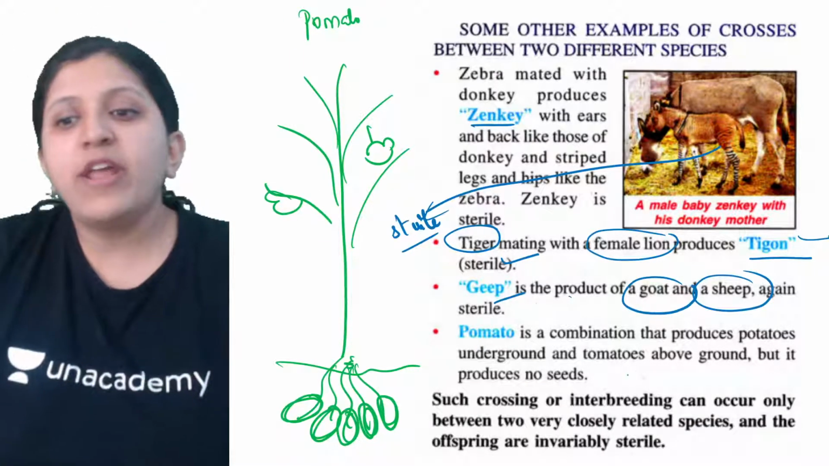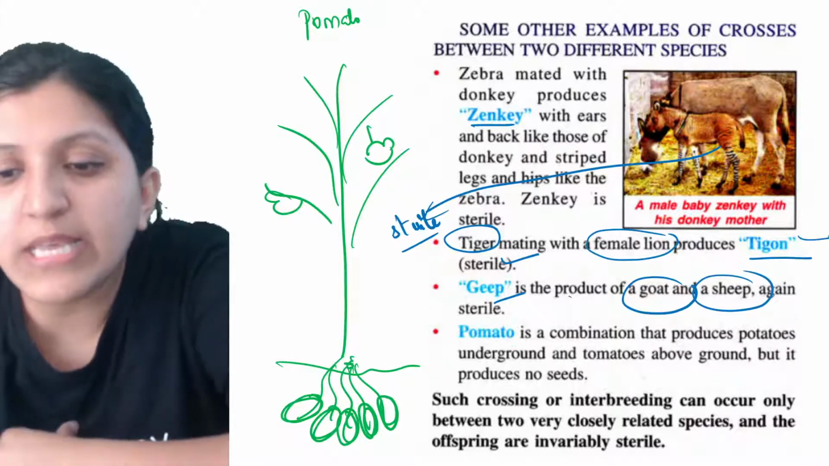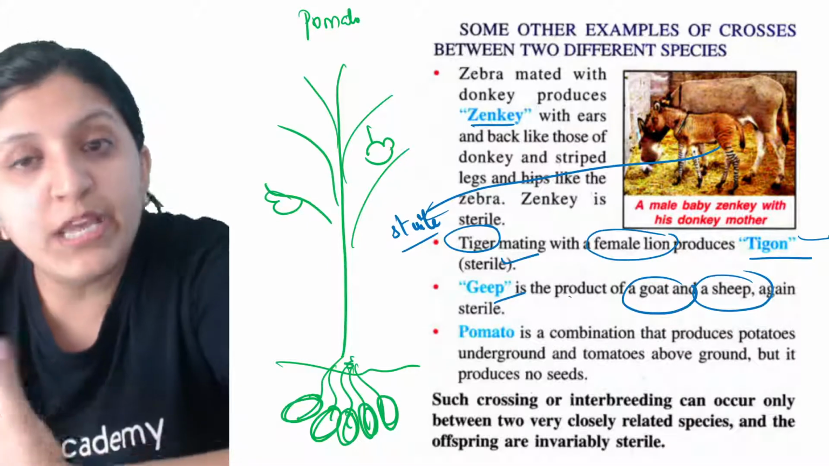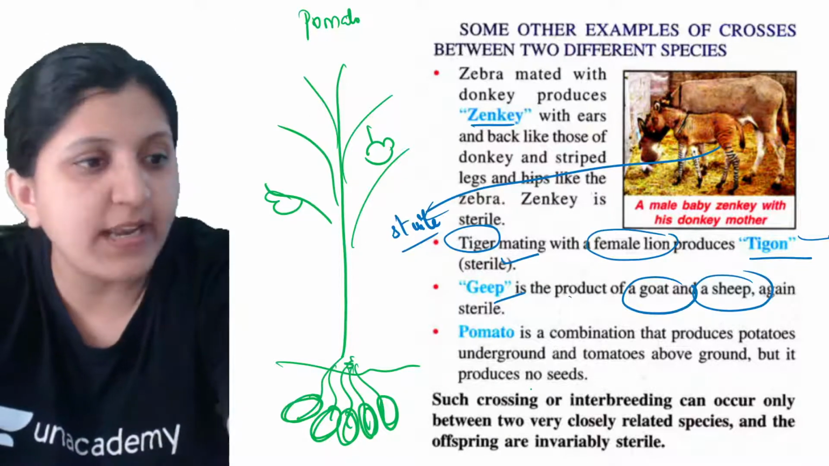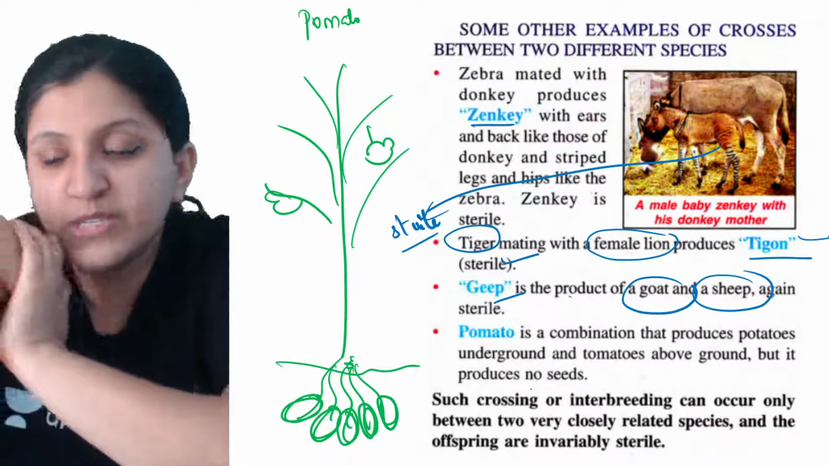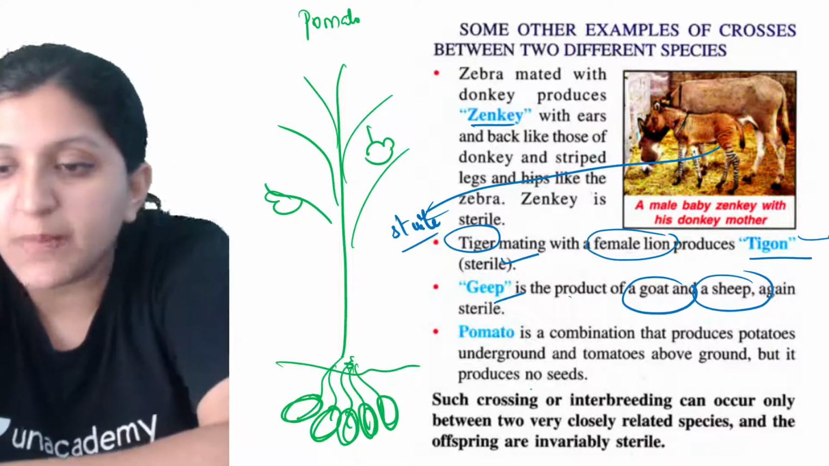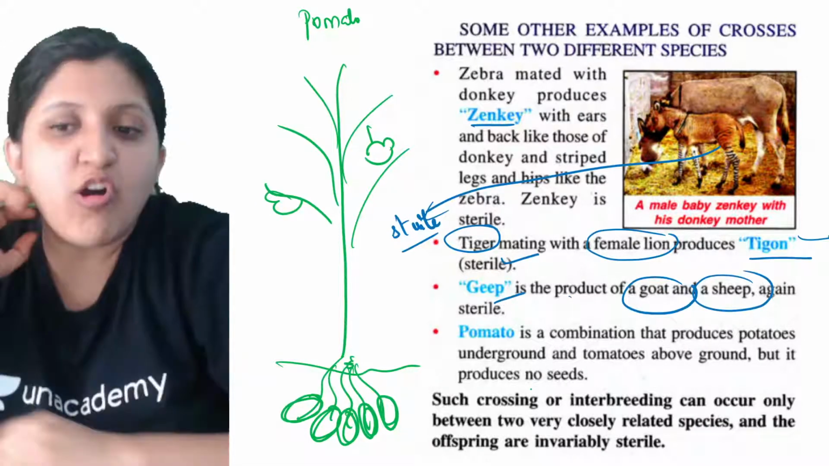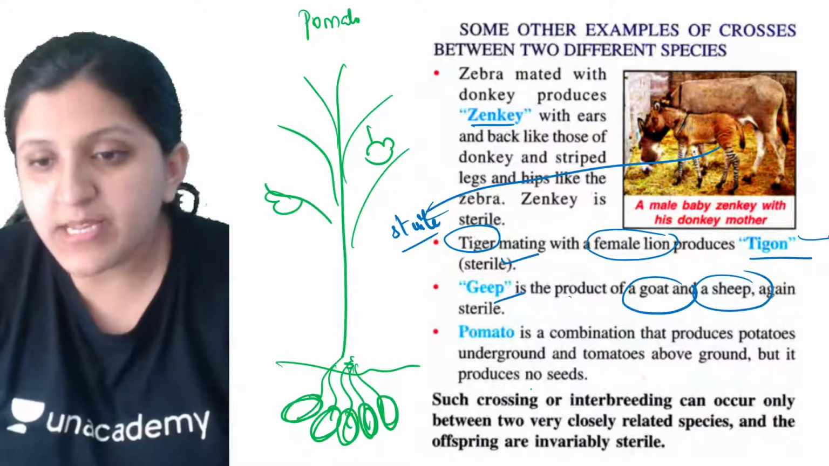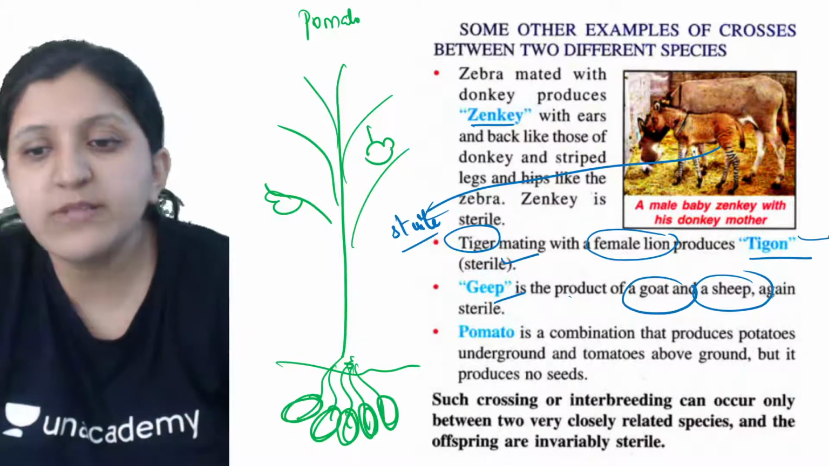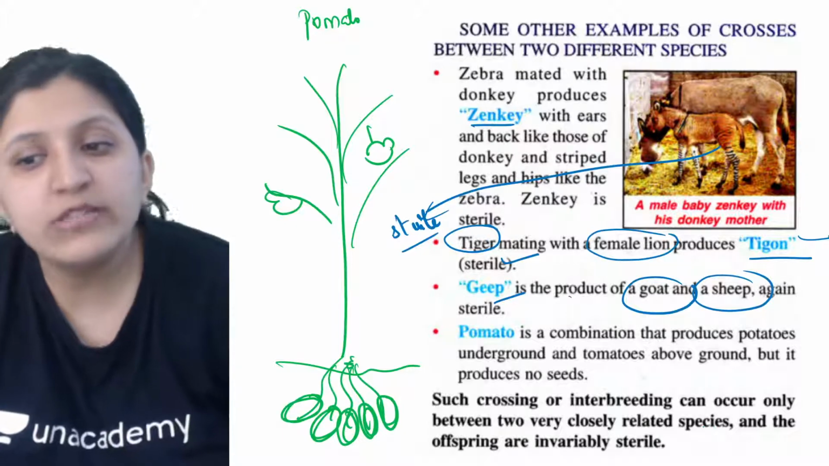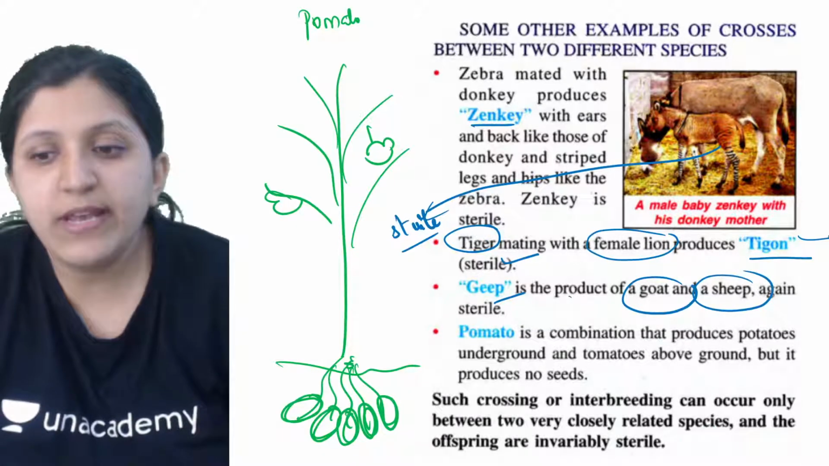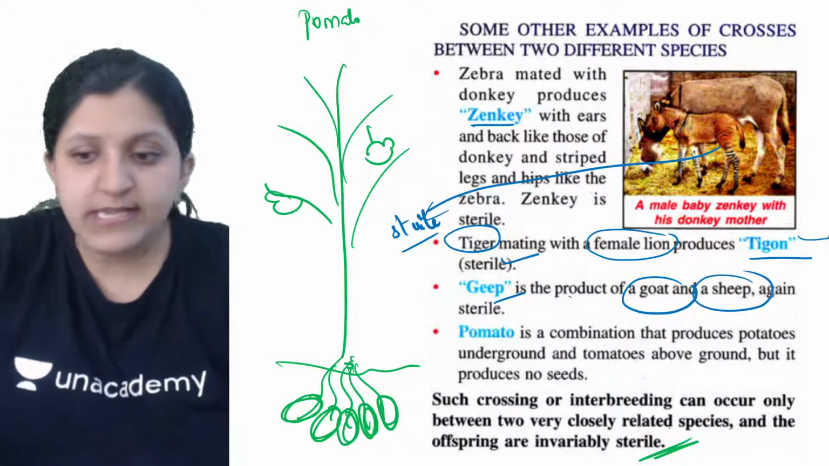Such crossing or interbreeding can occur only between two very closely related species. Only if they are closely related can they interbreed among themselves, and the offspring are invariably sterile. So this is with respect to interbreeding between very closely related species, and the offspring can be sterile.